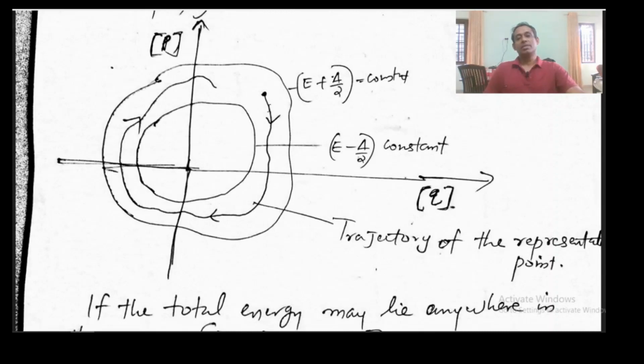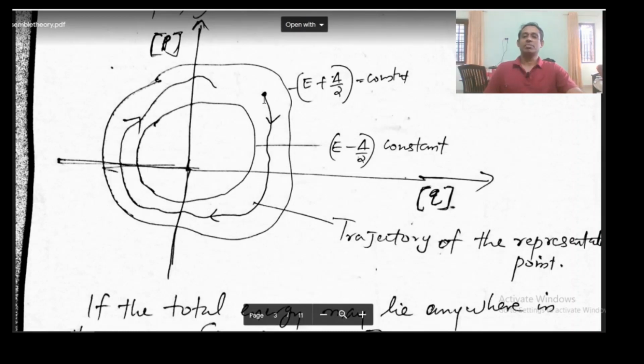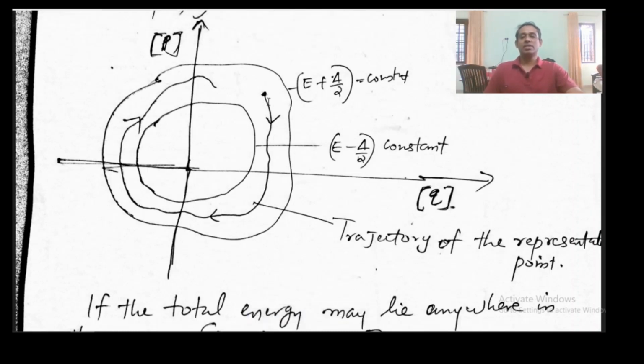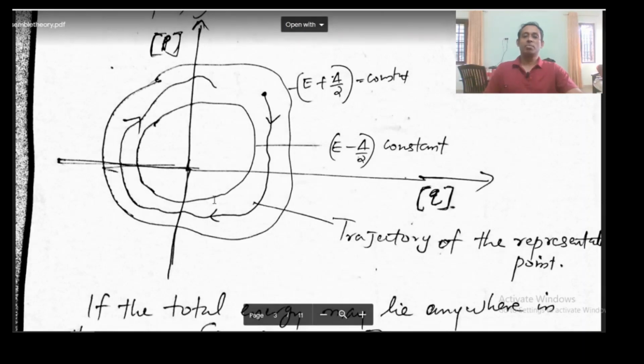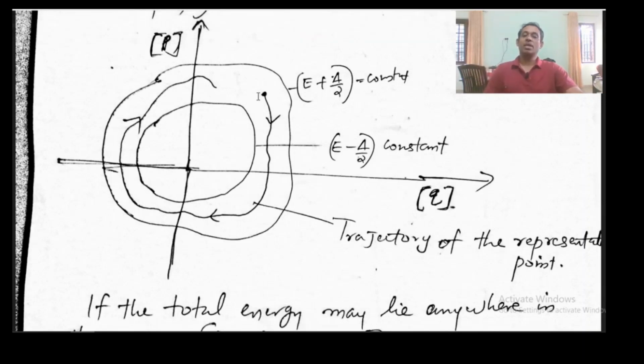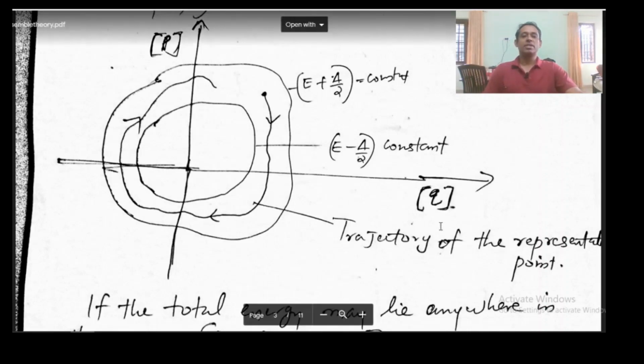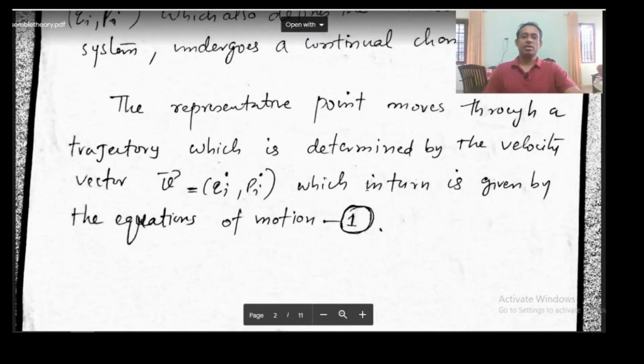A micro state at a given instant of time is represented by a point which is called the phase point or representative point. This phase point continuously changes. In phase space we can say it is passing through a trajectory, because Qi and Pi are continuously changing. This phase point or representative point moves through the phase space like this. Depending upon the Hamiltonian, it will be moving continuously through the phase space. This defines the trajectory.